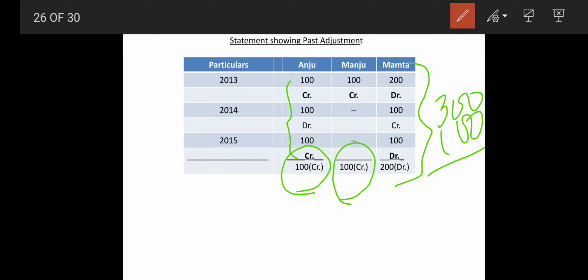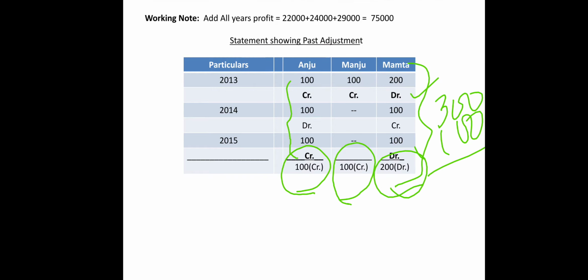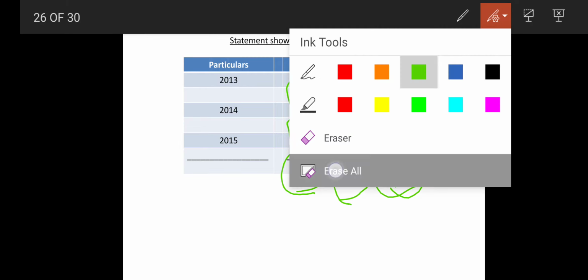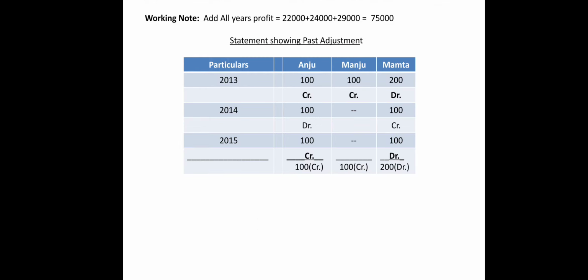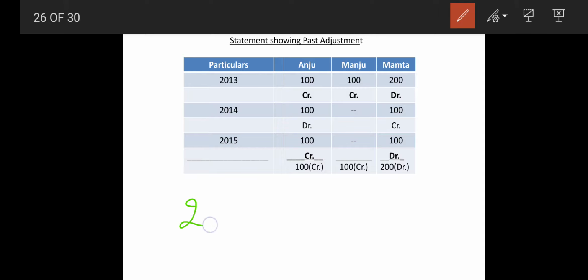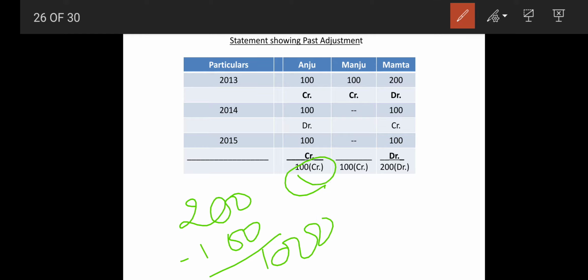So which sign will be put down? The greater sign. So debit. So here it will be debit. Same way here also 100 credit and 100 credit. So that will be how much? 200 credit. So 200 minus this, also 200 minus 100. So that gives you 100 credit here this way.